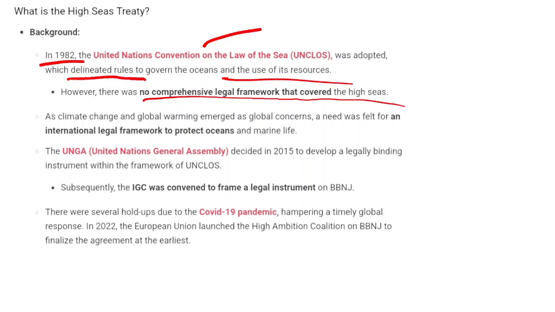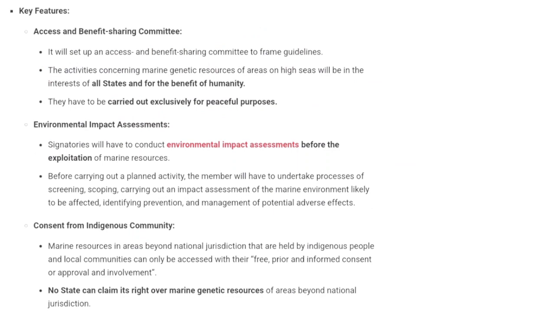As a result, in 2015, UNGA decided to develop a legally binding instrument within the framework of UNCLOS. Subsequently, an IGC was convened to frame a legal instrument on BBNJ. Alright, so this is how the High Seas Treaty has come up now. These are the basic key features with respect to the High Seas Treaty.